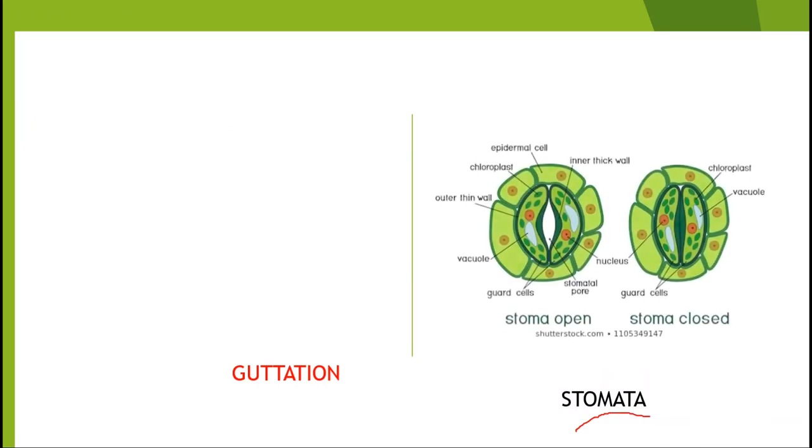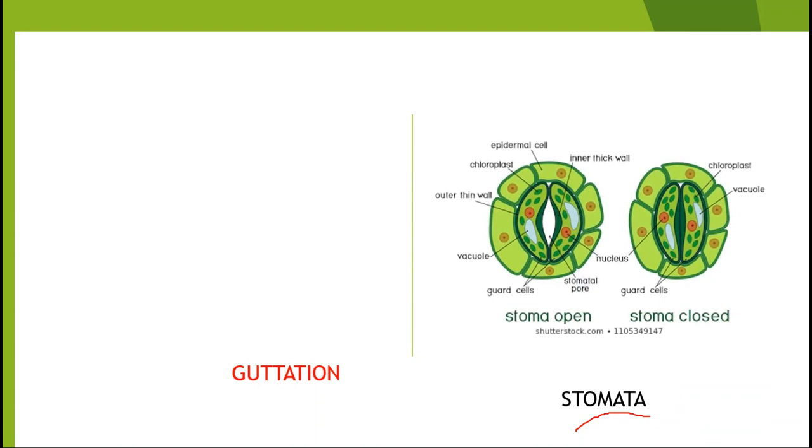So what is stomata? Stomata is one of the organs present beneath the leaves, which are guarded by two specialized cells which are somewhat kidney shaped, like bean shaped. These two cells are called guard cells. They are made up of parenchyma cells.